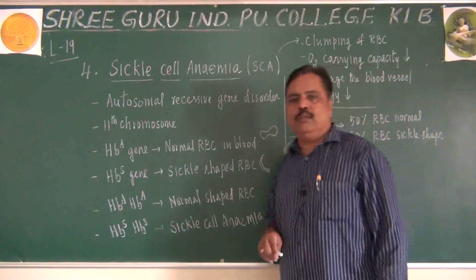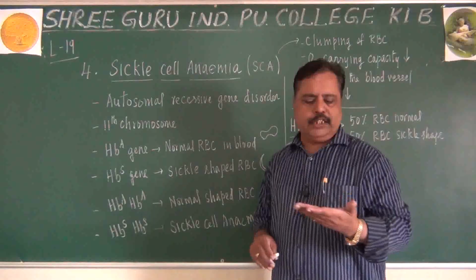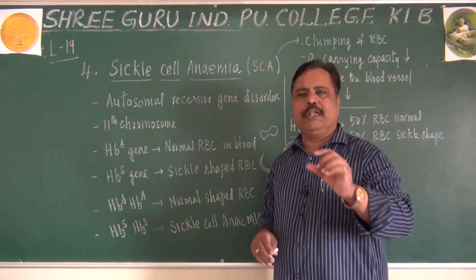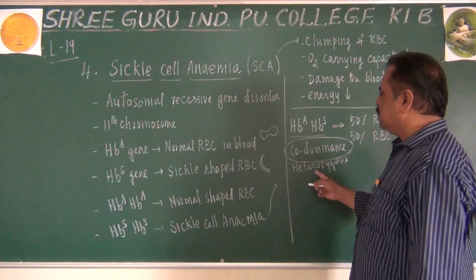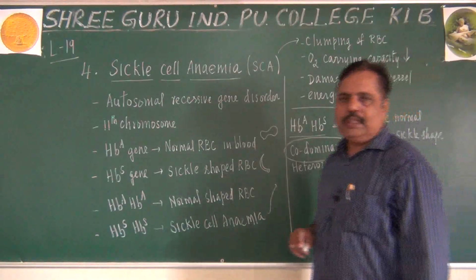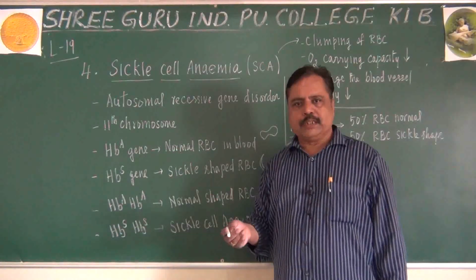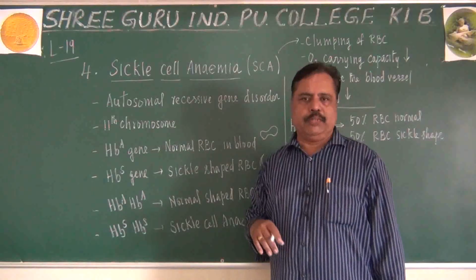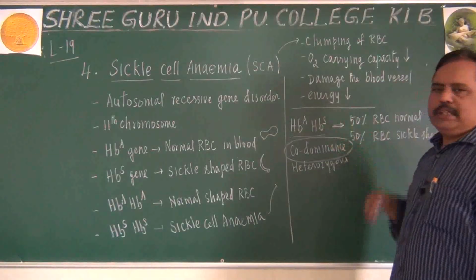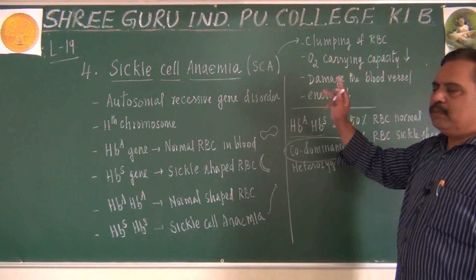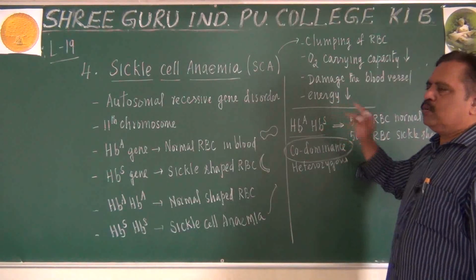In the AB blood group, I told you about IA and IB. Both produce antigen A and antigen B, which becomes the AB blood group. Similarly here also, both alleles are expressed, which means codominance. If only one of them is expressed, it is dominance. If none of them is expressed but an intermediary character is expressed, it is incomplete dominance. If both are expressed, it is called codominance. So not only the ABO system is codominant, even sickle cell anemia is codominant.